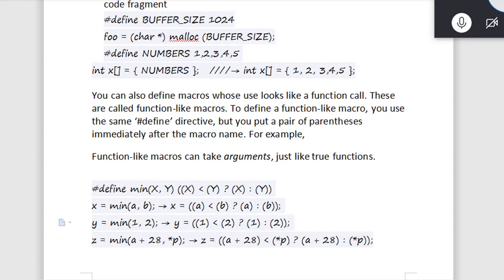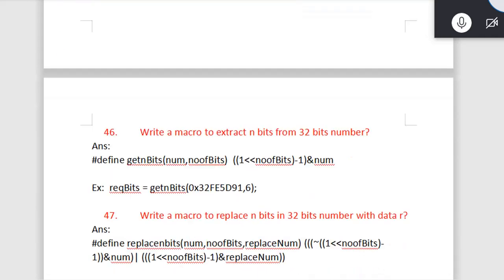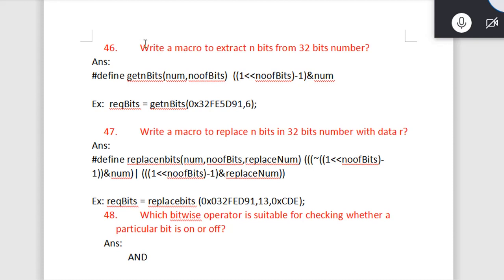Why we are talking about macros here is that people can ask you, and I am 100% sure in your embedded interview you will definitely get a question like this: write a macro to extract n bits from a 32-bit number, write a macro to replace n bits in a 32-bit number, toggle n bit, or make n number of bits 111 with the remaining unchanged.